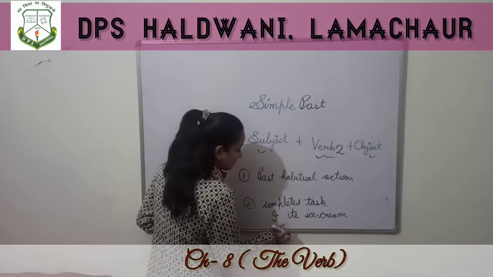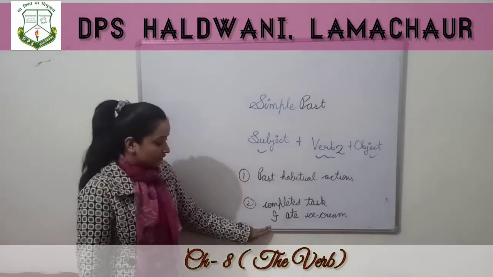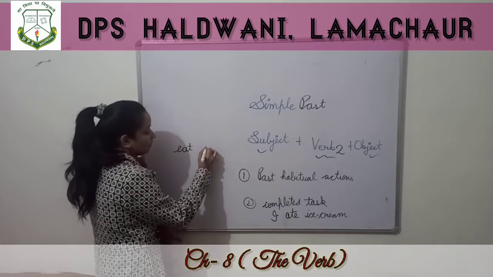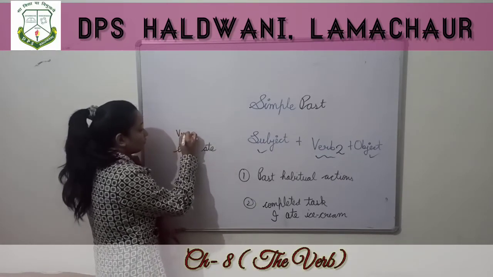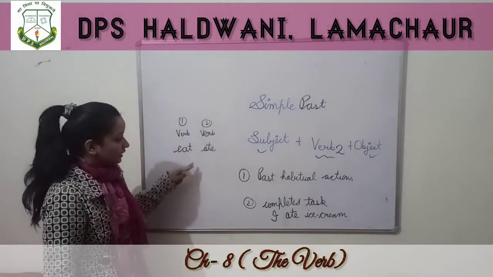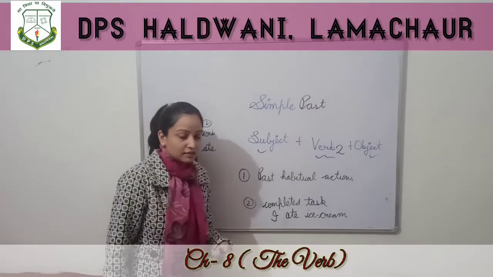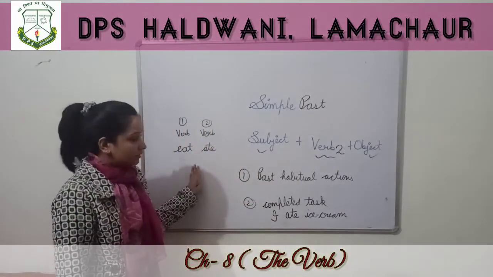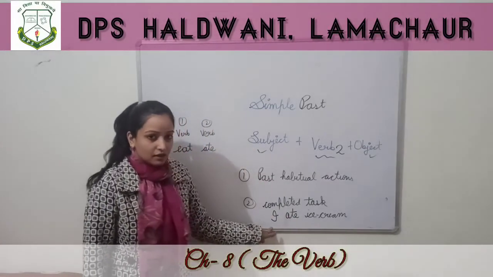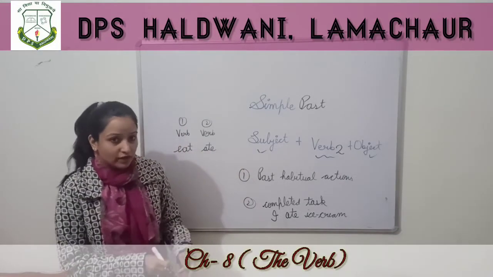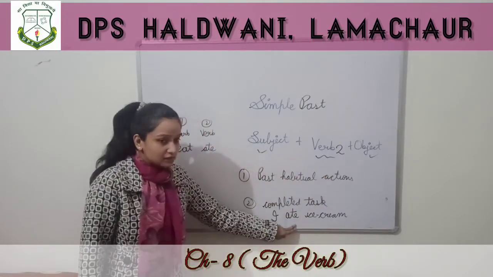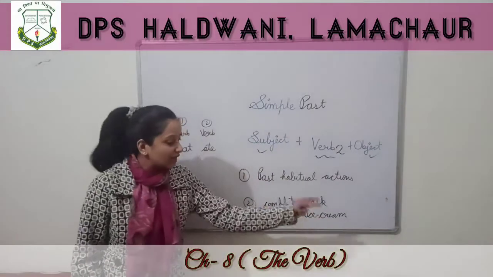So you can see here we have used subject, then verb second form. First form of verb eat is eat and second form is ate. Verb first form, verb second form. That's why I am saying you all to learn the forms of verbs. These are called the forms of verbs. Okay. So first subject. Subject means about whom we talk and write in the sentence. Then the verb second form. It is ate. Then object ice cream, or you can write yesterday also.